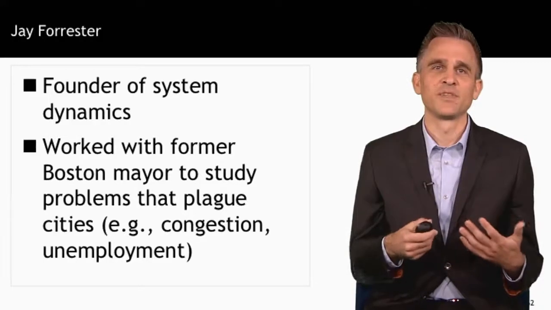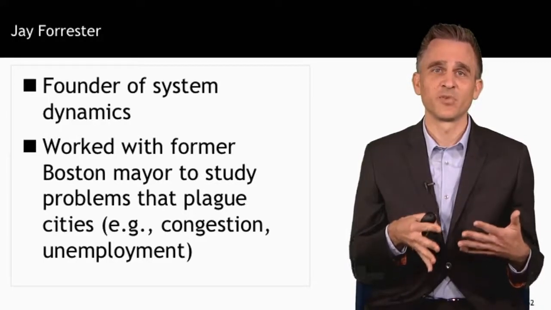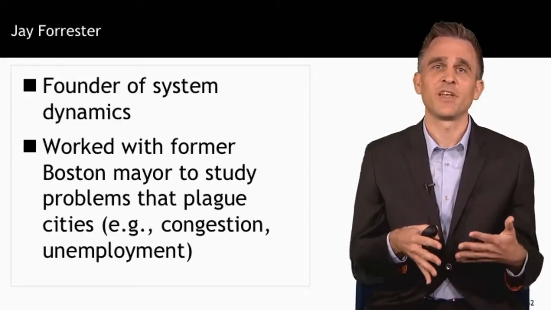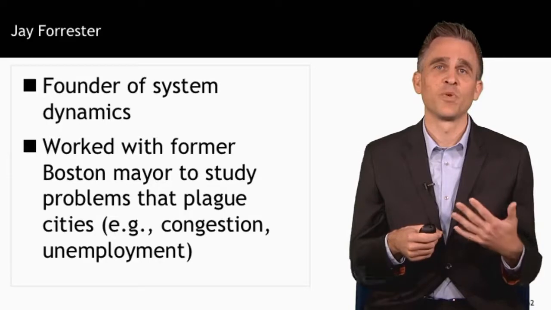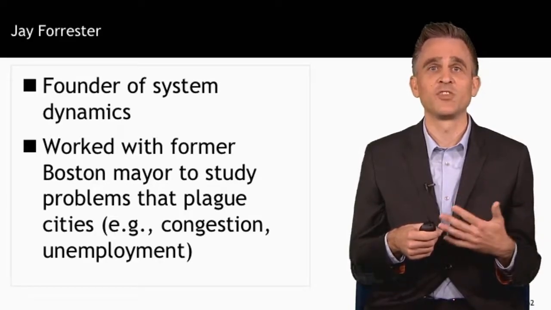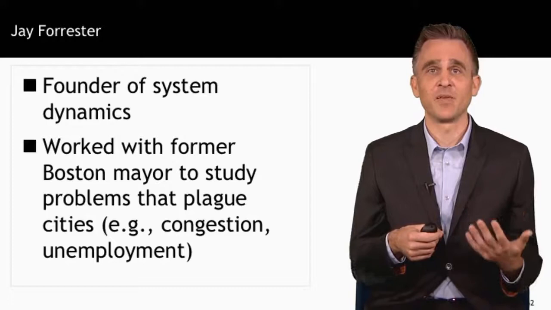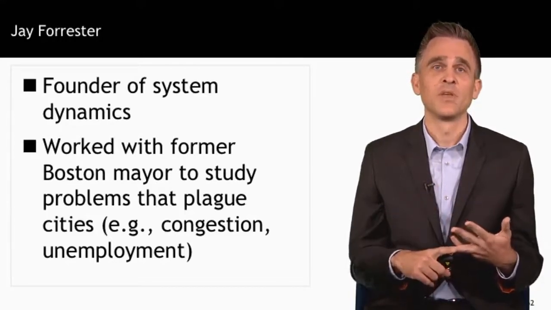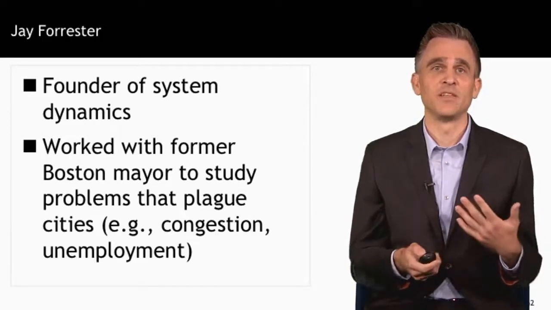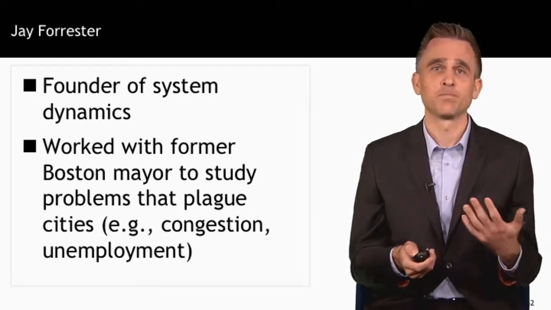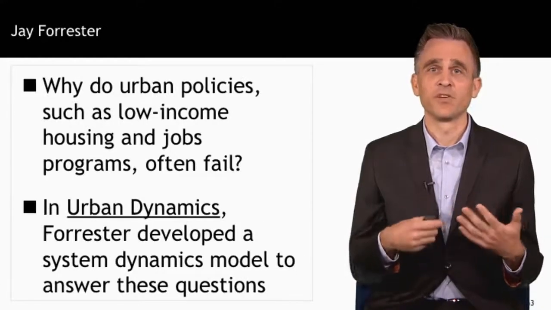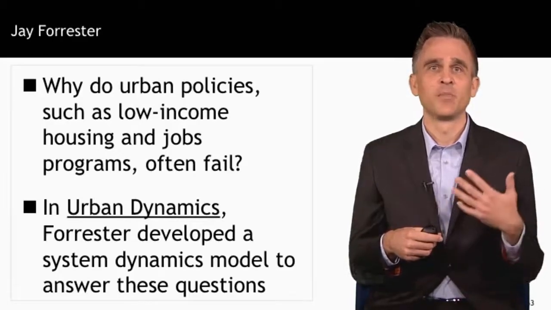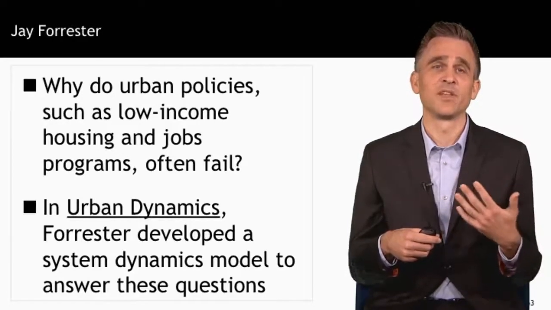And I'm discussing policy resistance in this system dynamics lecture because that's really where system dynamics began. Jay Forrester, as I said earlier, is the founder of system dynamics, and in the 1960s he worked with the former mayor of Boston to study why so many cities are persistently plagued by the same issues, such as congestion, lack of affordable housing, and unemployment. These issues are a persistent problem in many cities, no matter how hard local leaders try to solve them. Policymakers have tried to address these issues with more roads and more housing and more jobs, but the problems often remain, and they've really ruined a lot of cities.